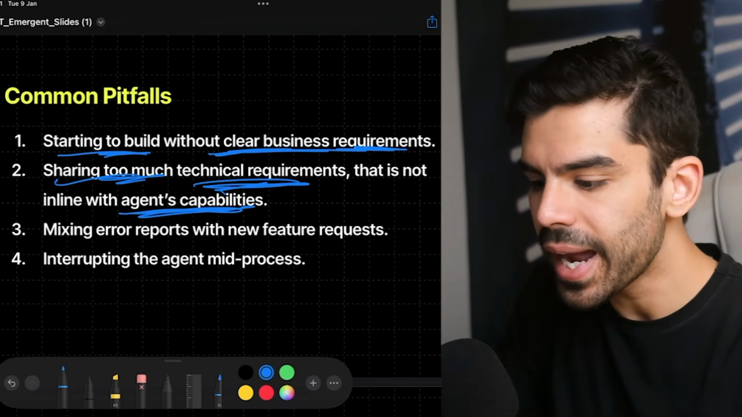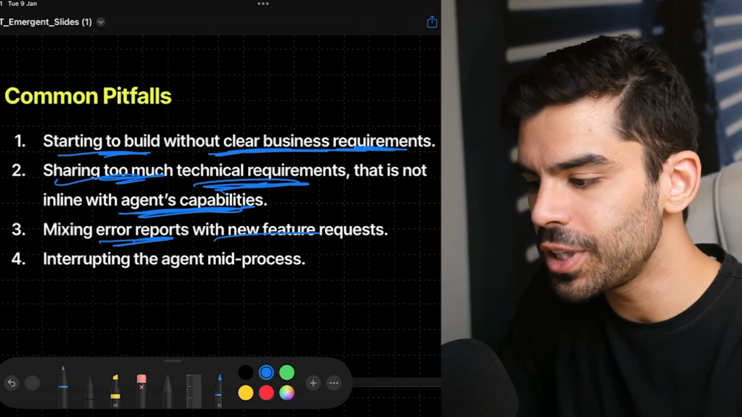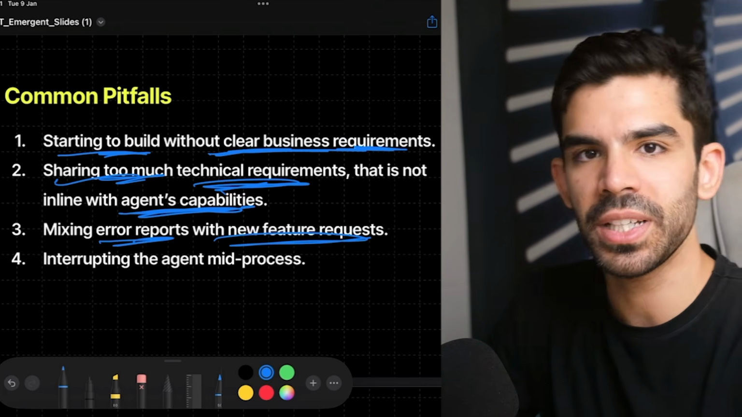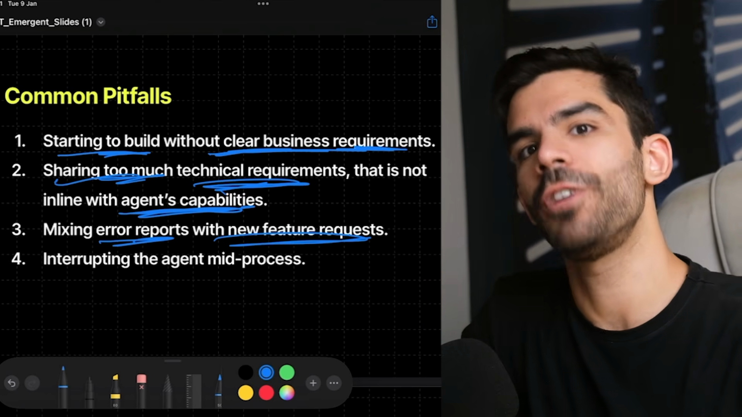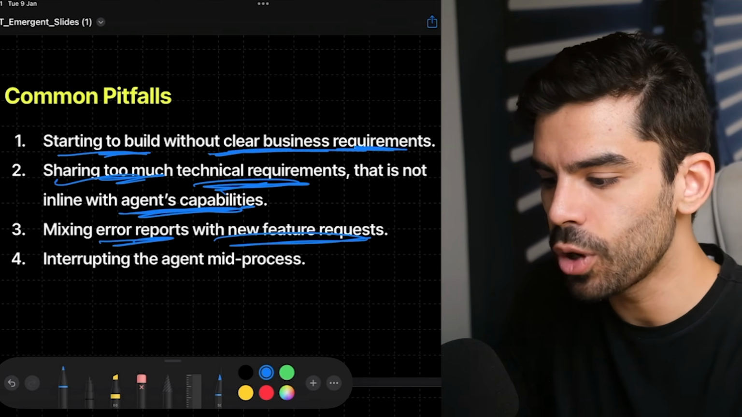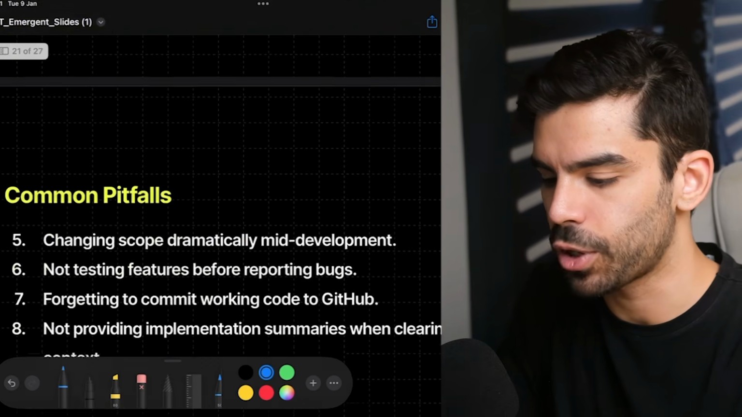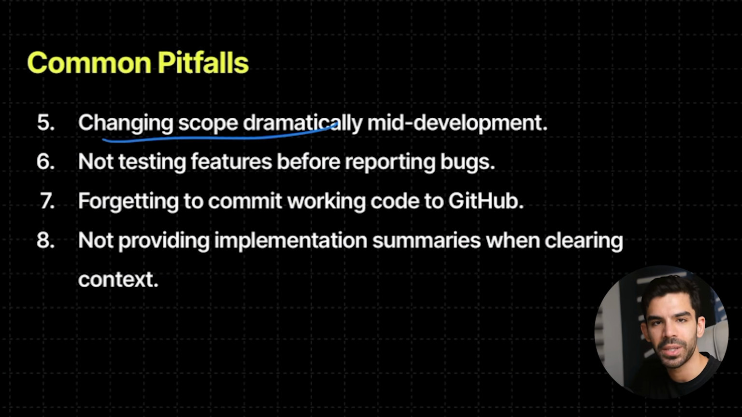It doesn't happen. And do not mix error reports with new feature requests. This is a very common mistake. If you're writing a prompt and you're talking about an error, don't plug in a new feature request in the prompt itself, and do not interrupt the agent mid-process. Do not change the scope dramatically mid-development. You need to have full clarity before you deep dive. It's almost like trying to build a house and then, once you're about to put the paint on the walls, you decide that, oh, we have to change the number of rooms and how the entire naksha looks like. Naksha is the map, the blueprint. So you have to be very clear upfront as to what you're trying to build.